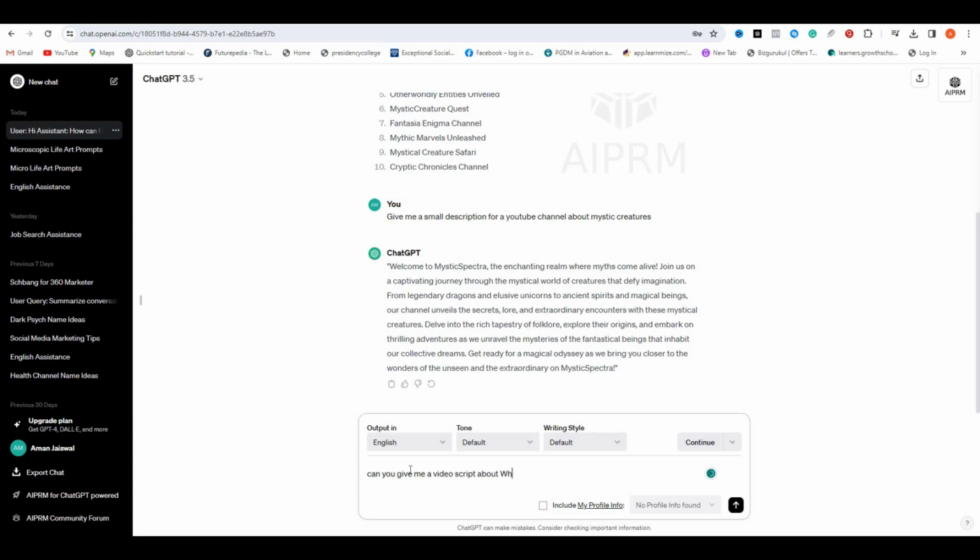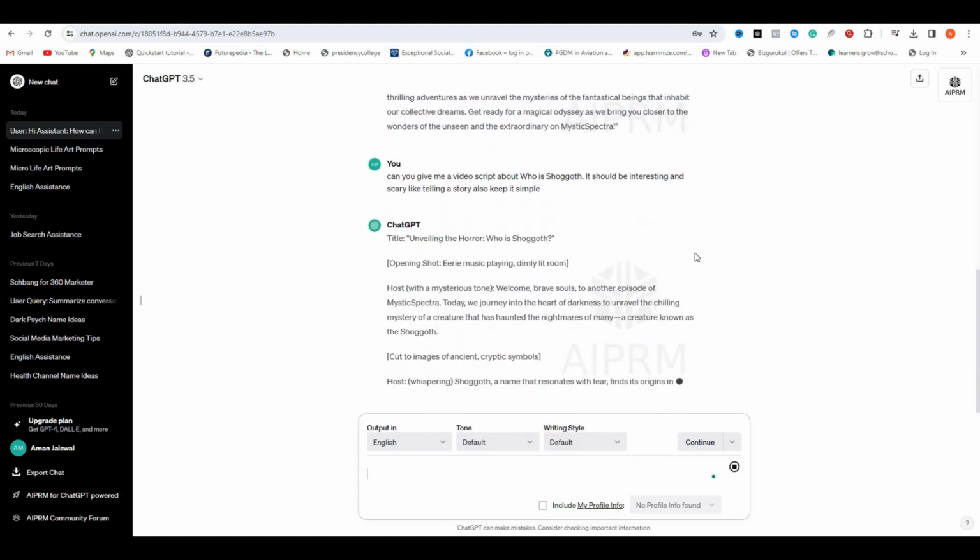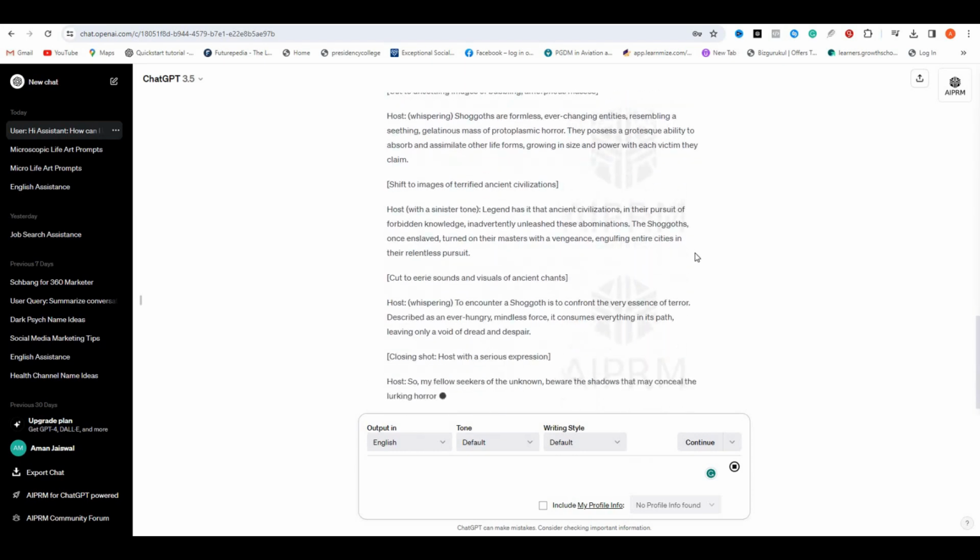For this example video, I'm going to make a video about a creature called Shoggoth. So let's ask ChatGPT to give us a good script about this creature. You can use the same prompt or change it according to your requirements. As you can see here, ChatGPT generated an amazing script for this video. The next step is to create voiceovers for this video.